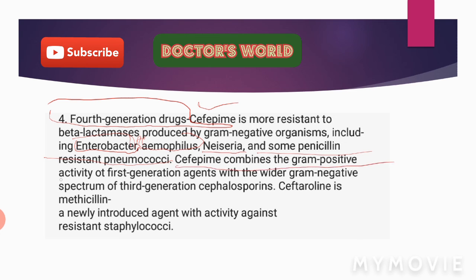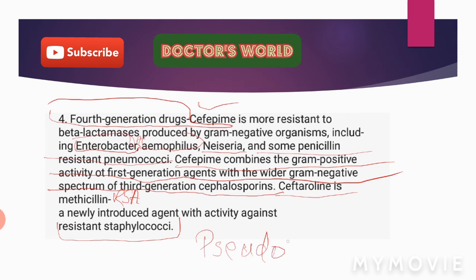Cefepime combines the gram-positive activity of first-generation agents with the wider gram-negative spectrum of third-generation cephalosporins. Ceftaroline is active against methicillin-resistant Staphylococcus aureus. It is a newly introduced agent with activity against resistant staphylococci. These drugs also are active against Pseudomonas aeruginosa.